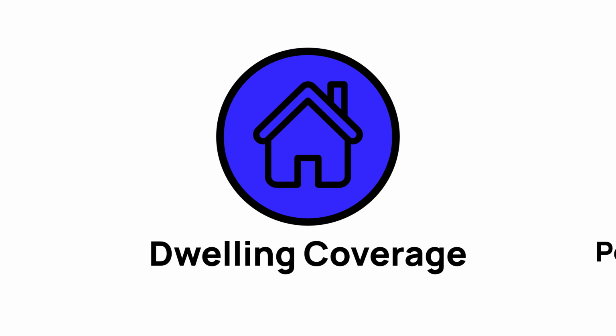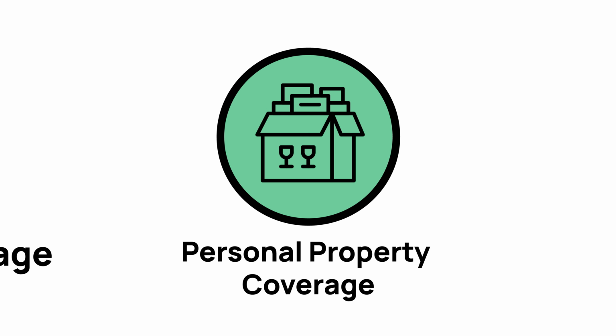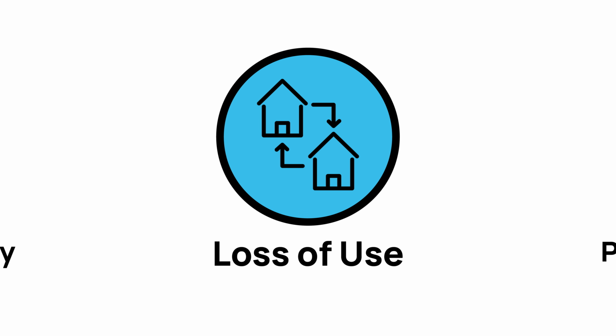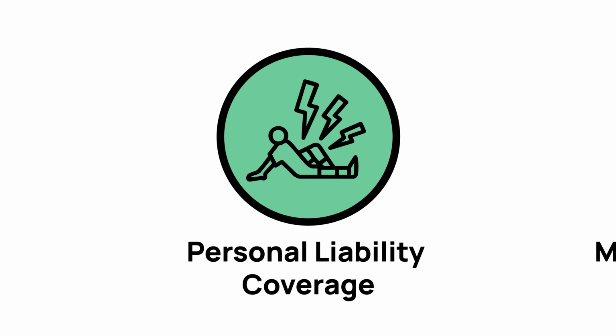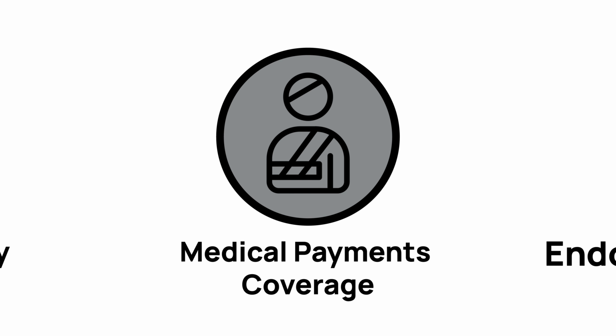Dwelling coverage, protection for the physical structure of your home. Personal property coverage, covers your belongings, like furniture, clothes, and electronics, if they're damaged, destroyed, or stolen. Loss of use, covers extra living expenses if your home becomes uninhabitable due to a covered event, like fire or storm damage. Personal liability coverage, protects you if someone is injured on your property. Medical payments coverage, pays minor medical bills for guests injured on your property.